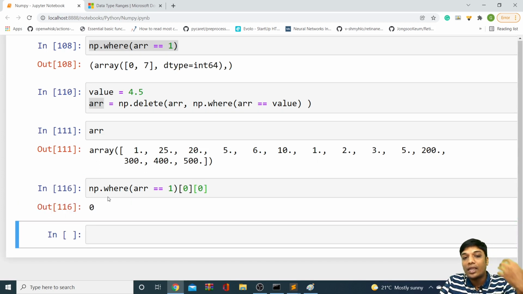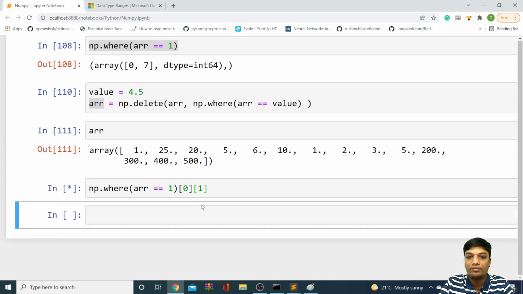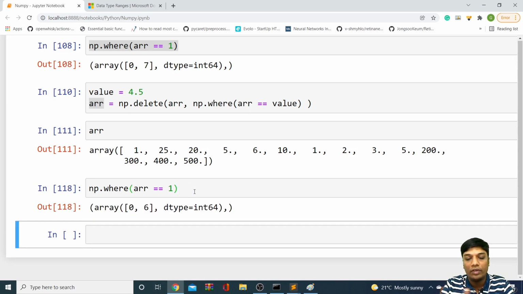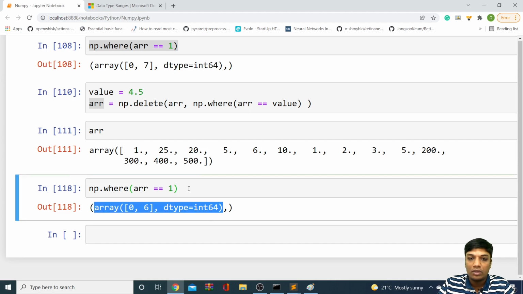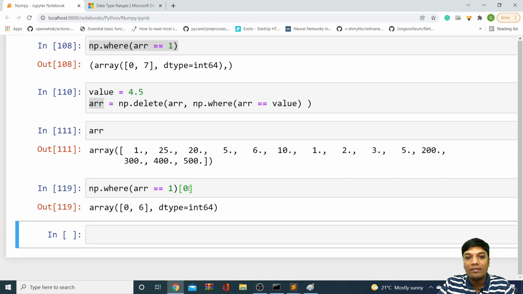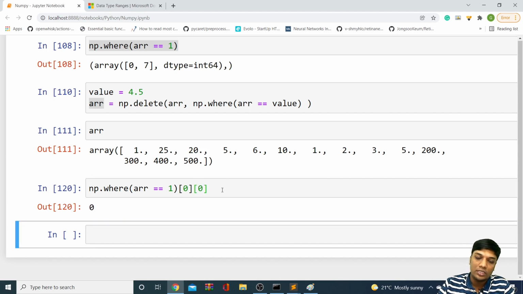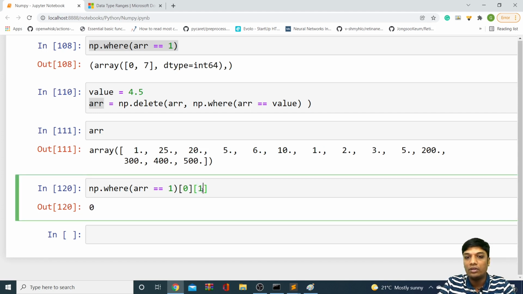For example, if you want to remove the second occurrence of 1, not the first occurrence, then I have to say [1]. I'll be getting 6. So I repeat once again how we have done this. Whenever you call the where function, it will return a tuple. If you want to slice your tuple, you should say [0], which means the first index of your tuple, and I'm getting this particular part. In this, I have two values, 0 and 6. 0 is the first index of 1 and 6 is the second index of 1. So if I want the first index of 1, I have to say [0]; if I want the second index of 1, I have to say [1].